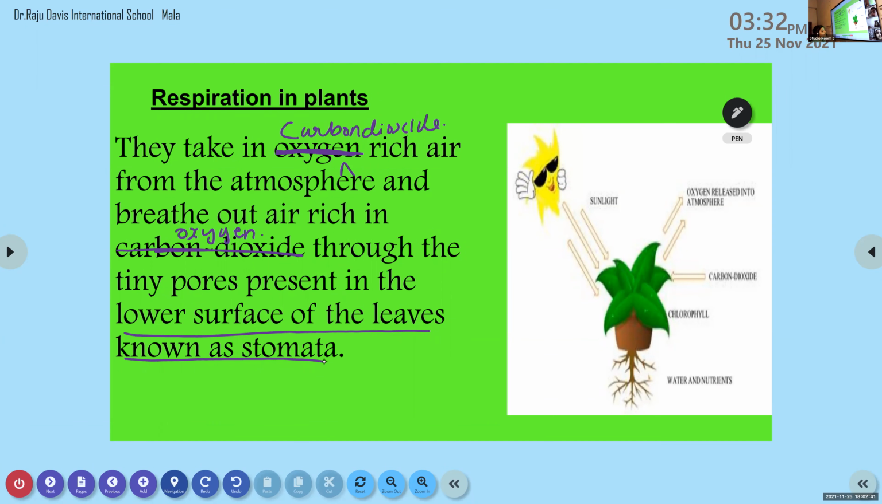They take the air which is rich in carbon dioxide from the air. Then, by the process of photosynthesis, they make their own food, then release oxygen. They release oxygen through the same pores called stomata.